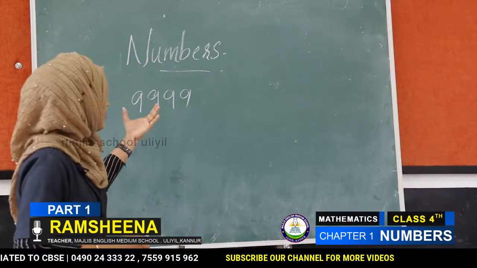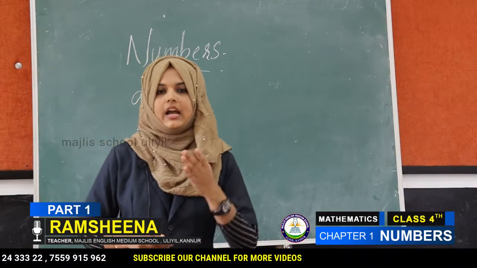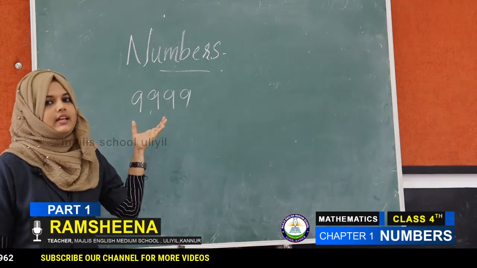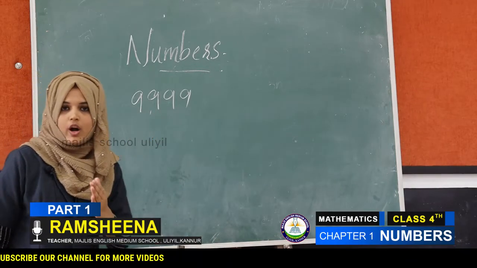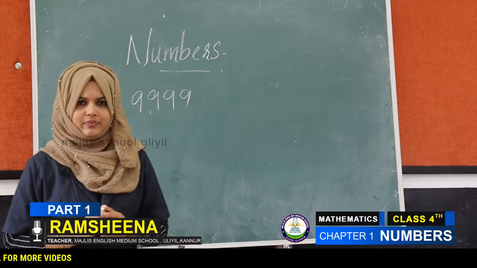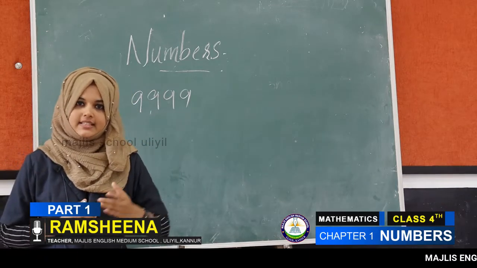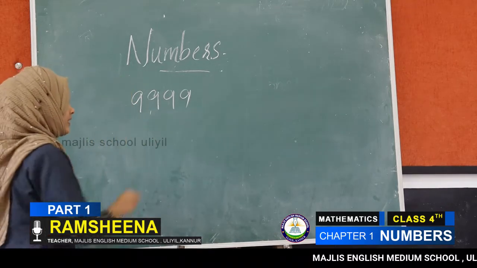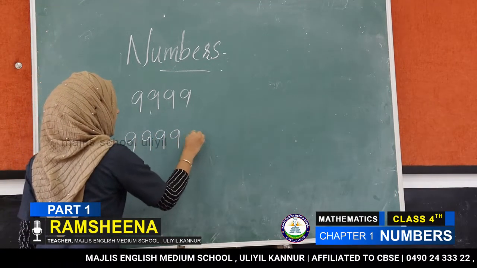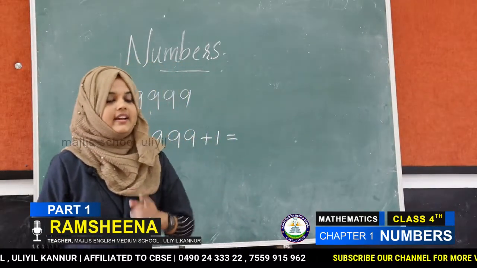The largest 4-digit number is 9999. Then I would like to ask one question. What number comes after 9999? We all know after means next. Then what is the next number? We just add 1. And the answer is 10,000.